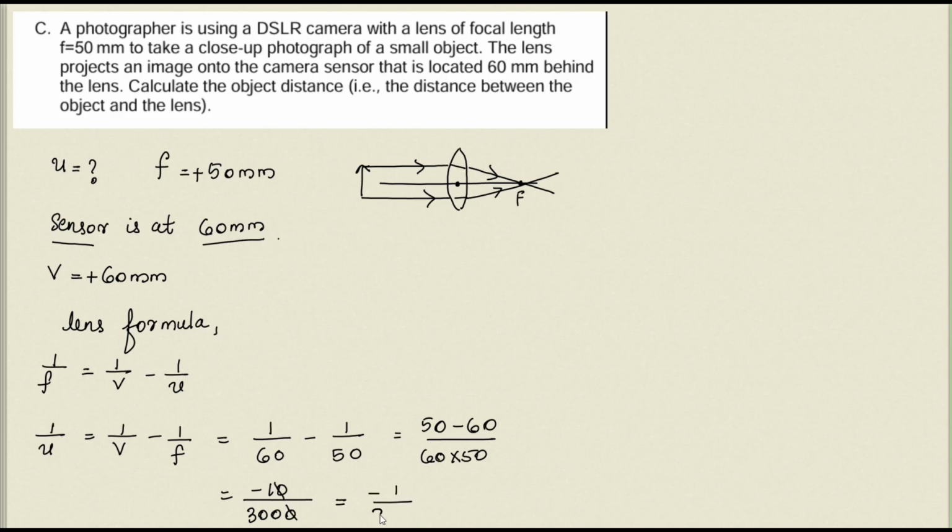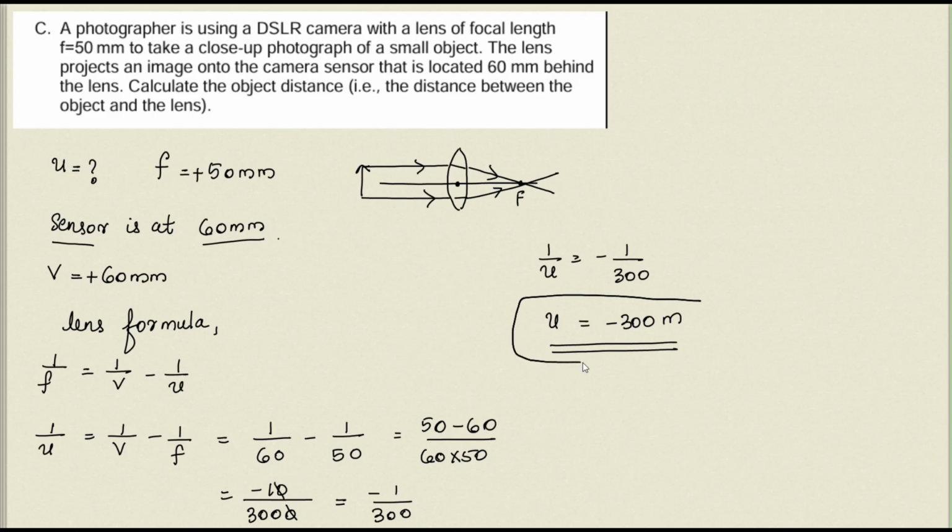So minus 1 by 300 is 1 by u. So what will be u? 1 by u is equal to minus 1 by 300. You have to take the reciprocal to find u. u is equal to minus 300 millimeter. So you can see that the object distance obtained is in negative sign. That shows the object is kept towards the left of the optic center. That's why it is taken as negative. And that is 300 millimeter towards the left of the optic center, and that's the final answer.